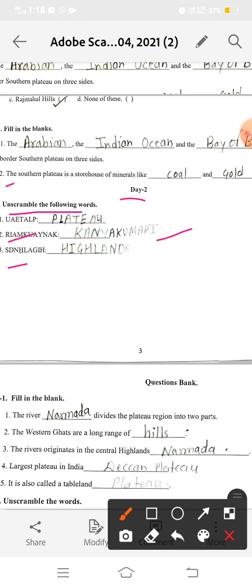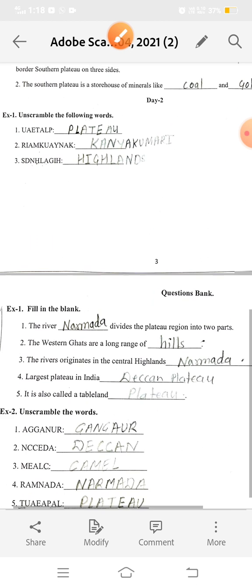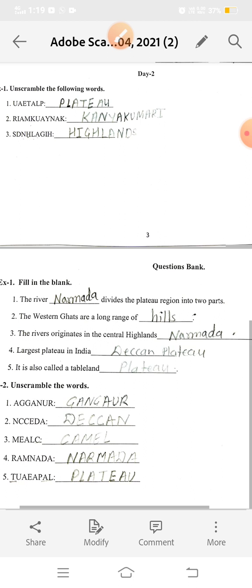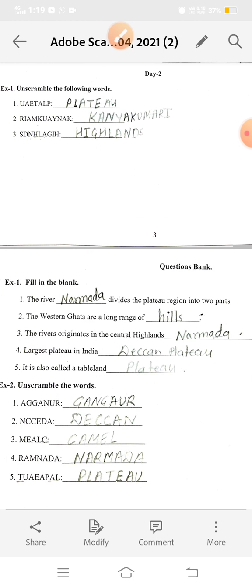Okay everyone. Now do the question bank. Question bank is fill in the blanks. Exercise 1.